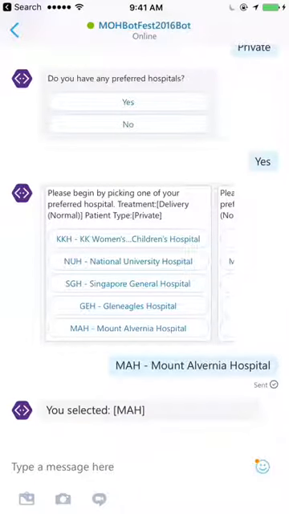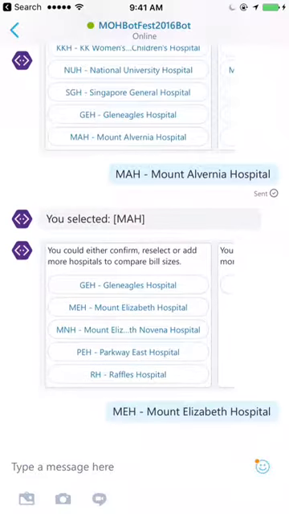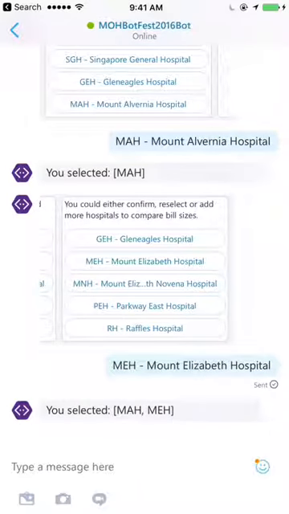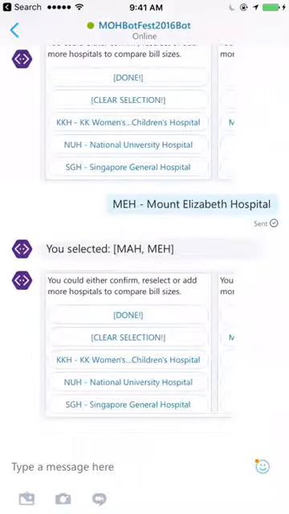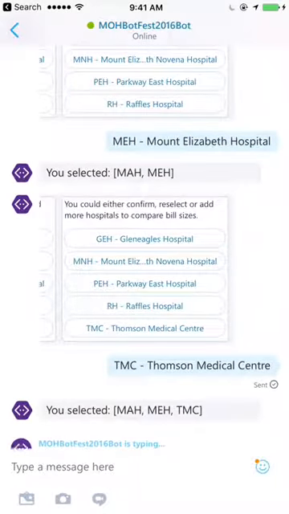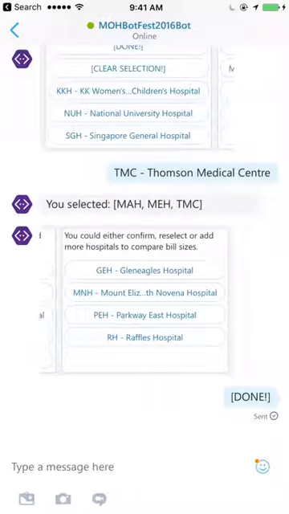Okay, Mount Alvernia being the first option, first selection. Perhaps Mount Elizabeth Hospital, the next one. Let's do one more. Thomson Medical Center. Okay, we have 3 selection. Now we can click done to proceed further.